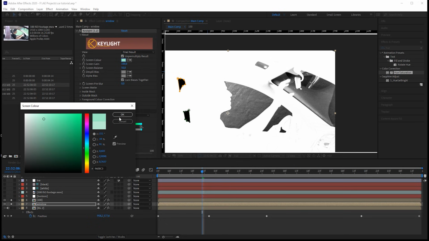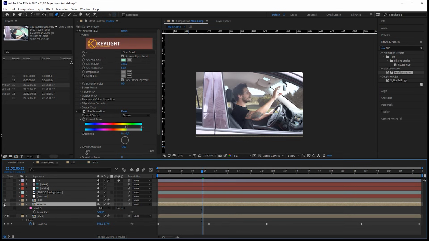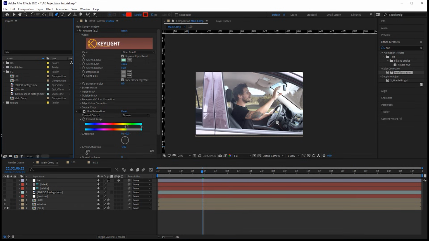You see, hit OK. And now I'm just going to mask out that front shield. You see, this is with and without the window. Way better now. Next thing that we have to do is we need to bring some texture back to our windows, because the only window that we can see at the moment is the front window. Let me just quickly tell you how we do that.